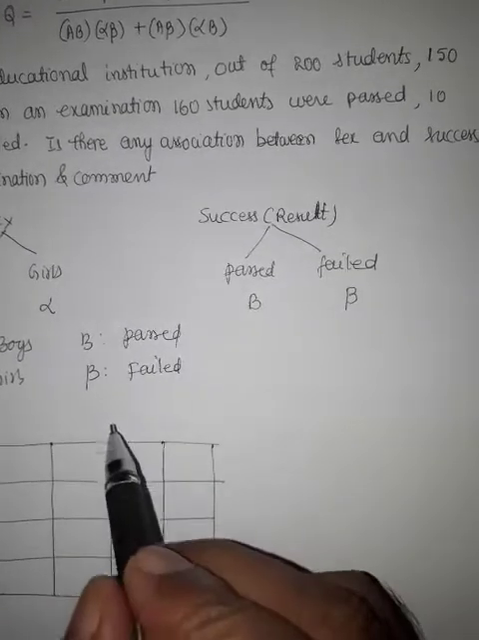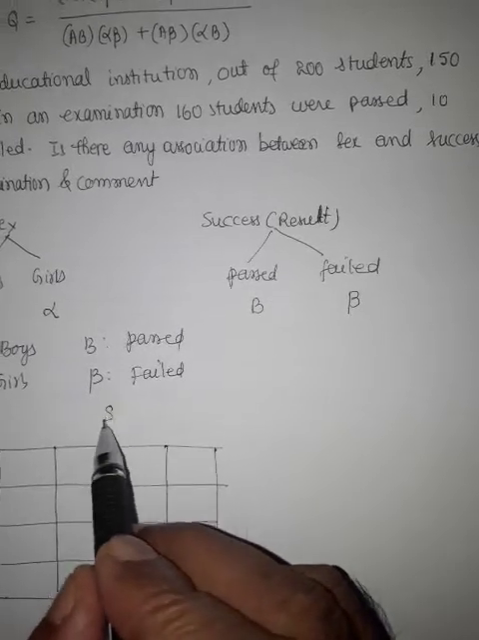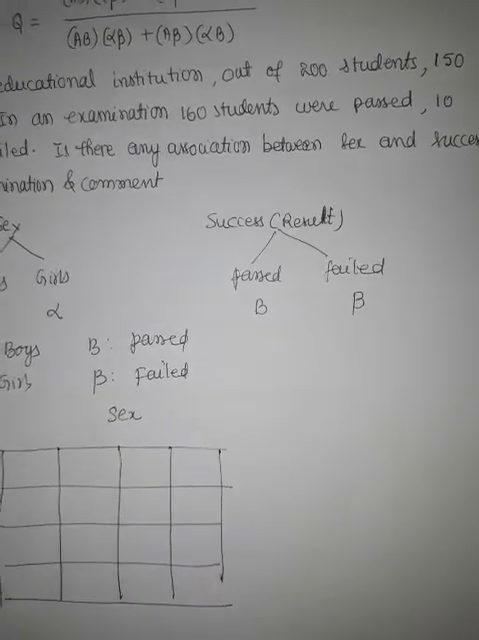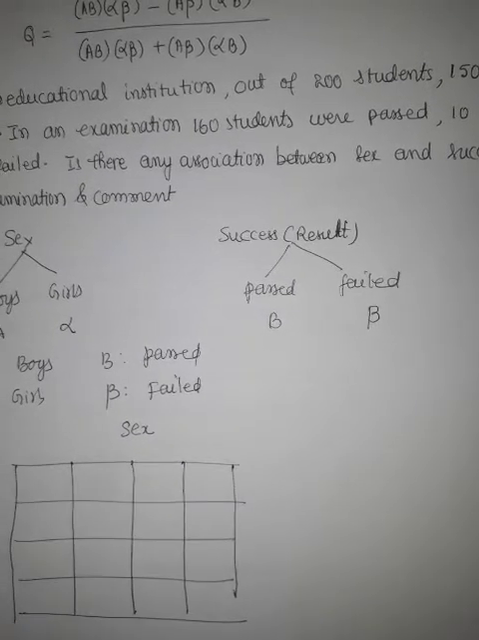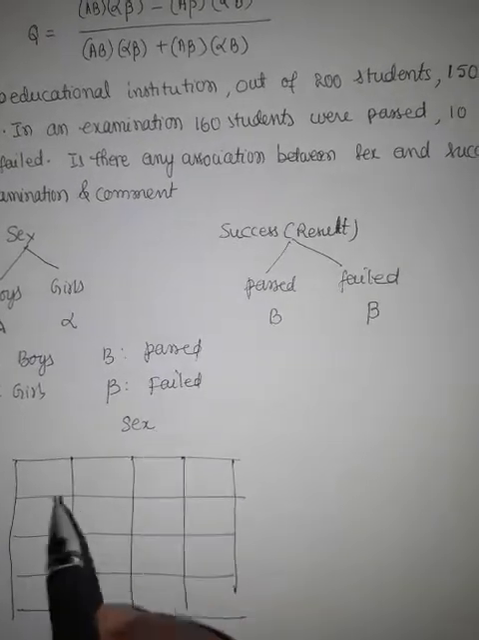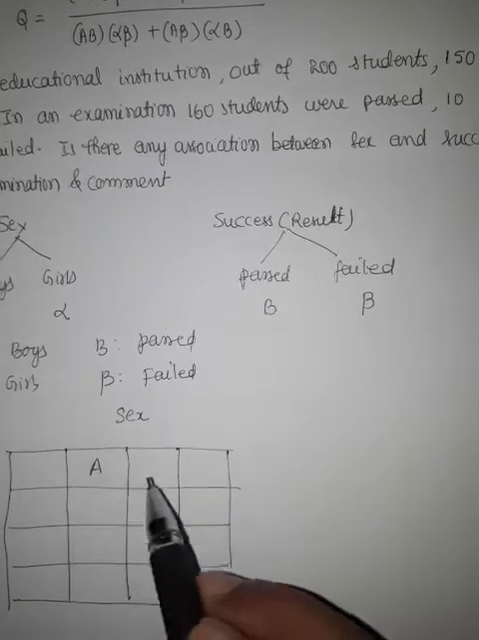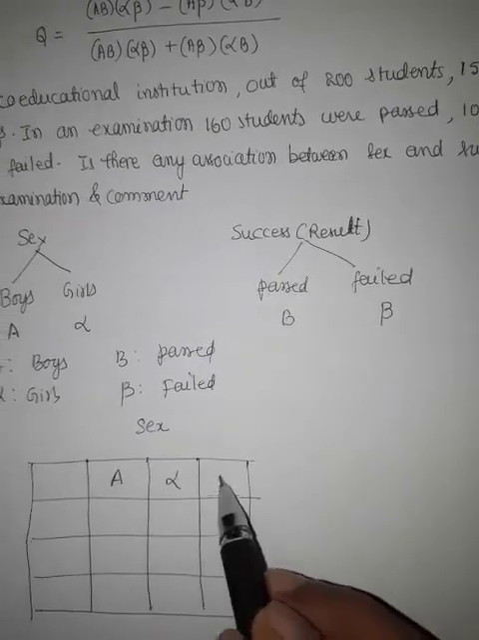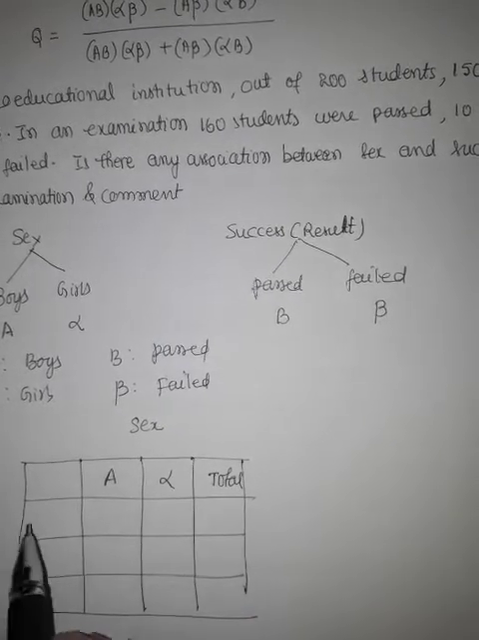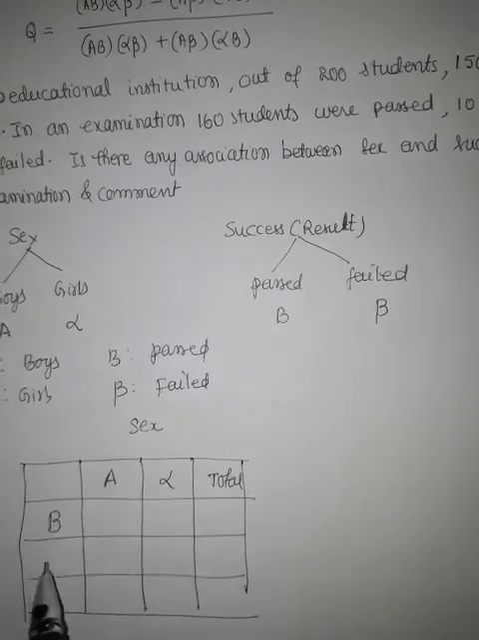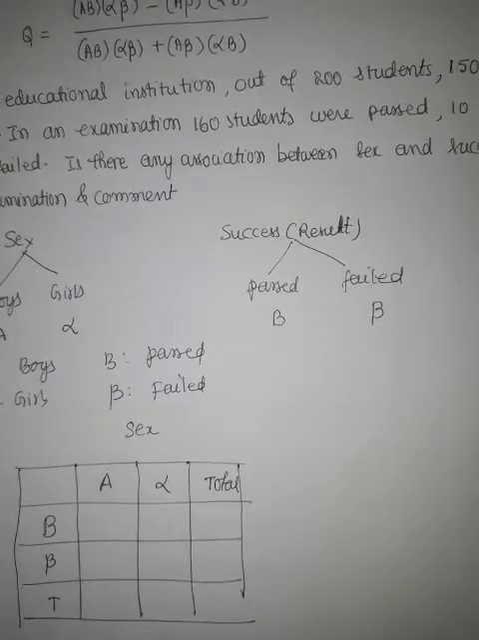So along the column, let us take sex. Along the row, let us take success or result. In sex, we have two categories: A, alpha, then total. In result, we have two categories: B, beta, total.